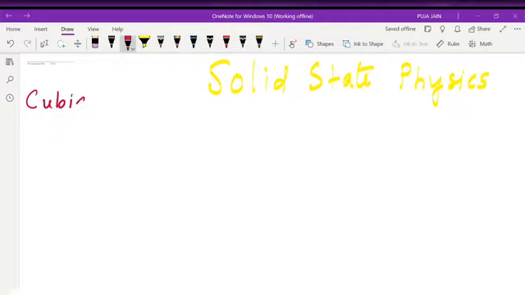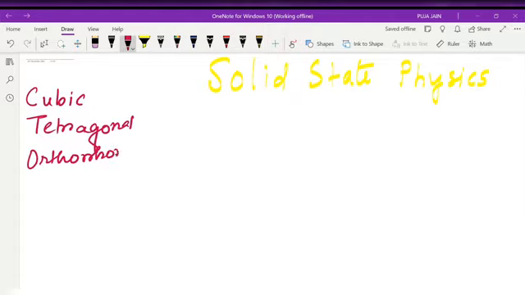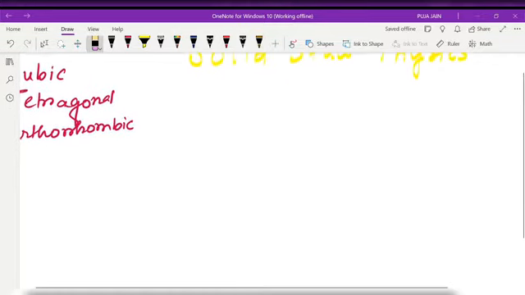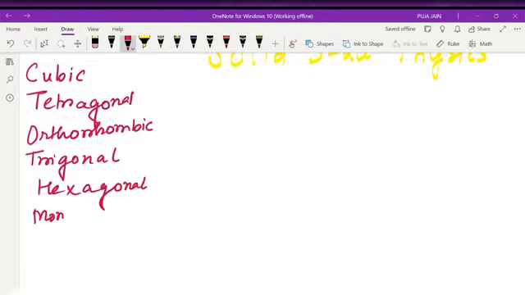These are all in three dimensions. Then tetragonal, orthorhombic, trigonal, hexagonal, monoclinic, and triclinic. You just need to know only two things: the relation between a, b, c, and the relation between alpha, beta, gamma.